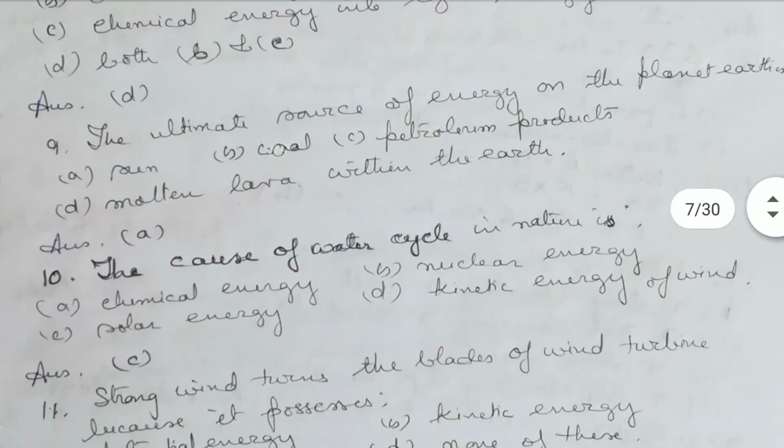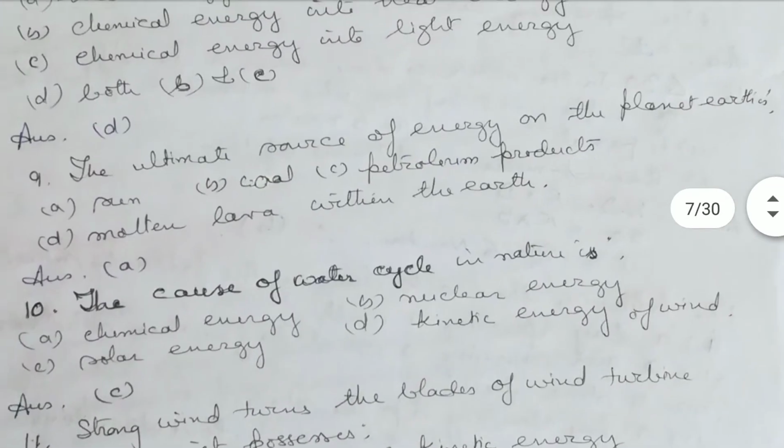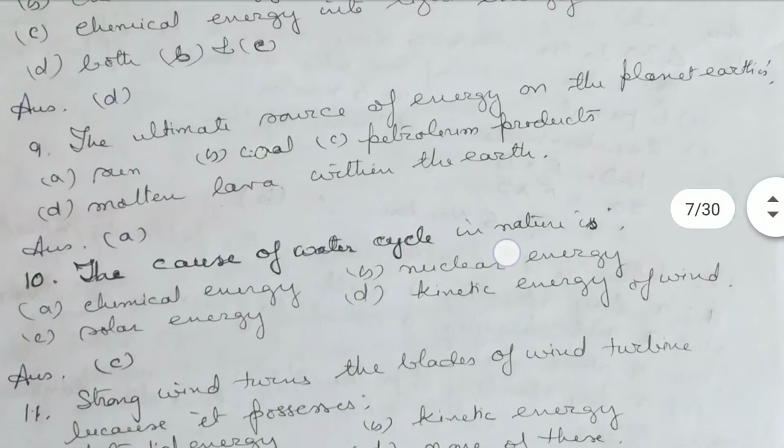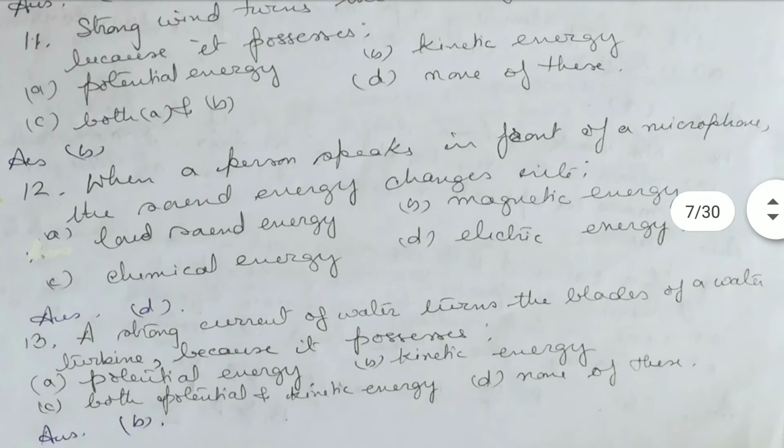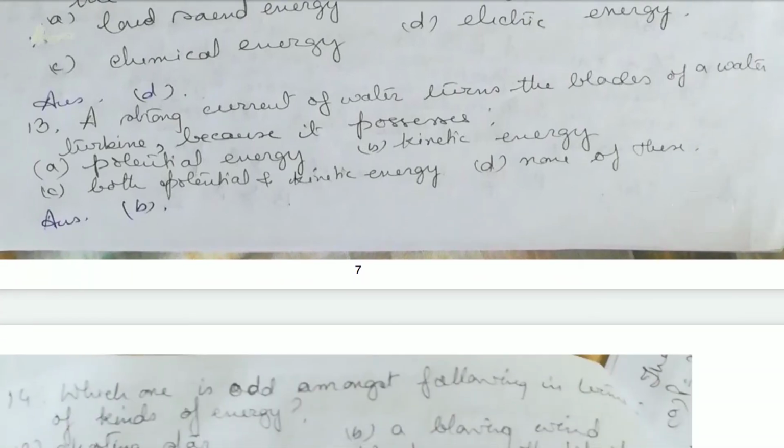Next is, the ultimate source of energy on planet Earth is our sun. The cause of the water cycle in nature is solar energy. Then, strong winds turn the blades of the wind turbine because it possesses kinetic energy. When a person speaks in front of a microphone, the sound energy changes into electrical energy. A strong current of water turns the blades of a water turbine because it possesses kinetic energy.